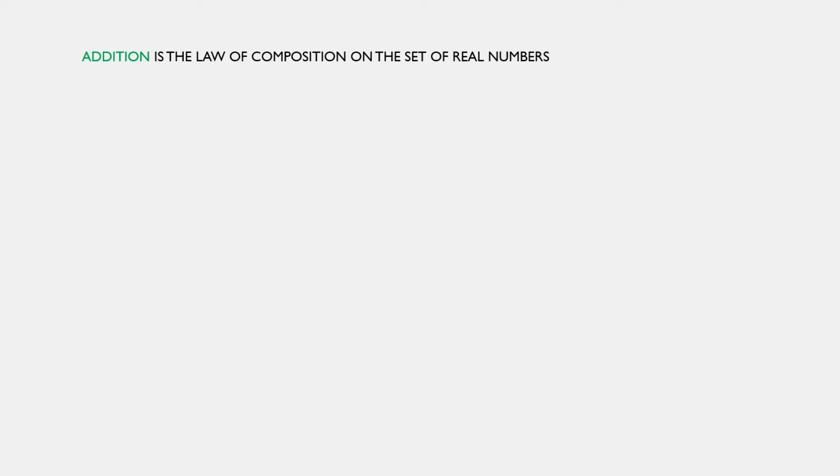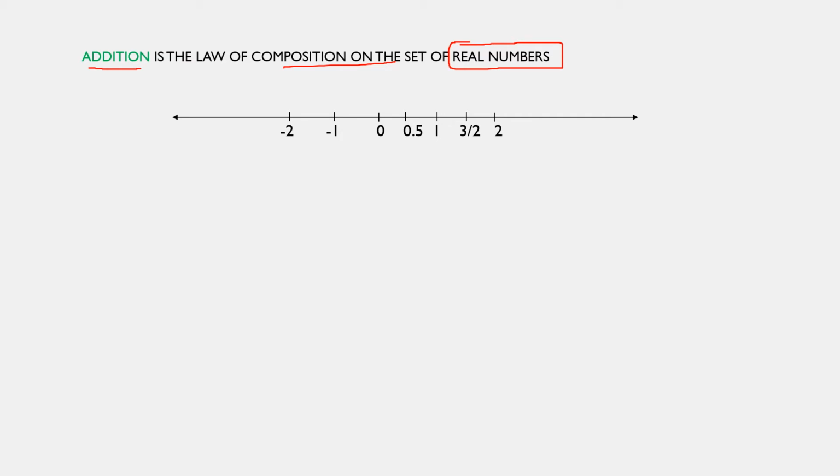Now, addition is an example of law of composition on the set of real numbers. This is the presentation of real numbers on a real line. We take any two elements. Suppose we are taking 0 and 1. We apply a rule, 0 plus 1.